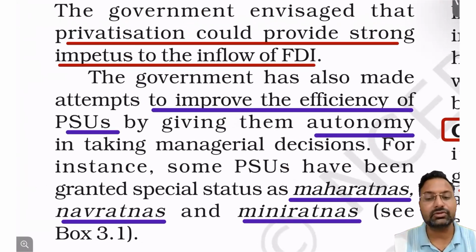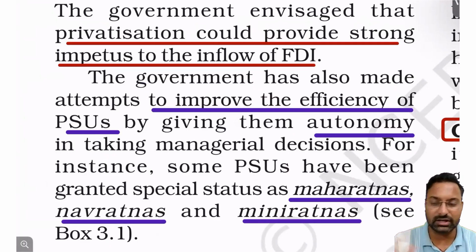The government has also made attempts to improve the efficiency of PSUs. How was PSU efficiency managed? We have already discussed it: by giving them autonomy, by transferring decision making power and financial power, right? If a person is within the PSU, if a managing director is there, he knows better where the company should invest as compared to the government, right?